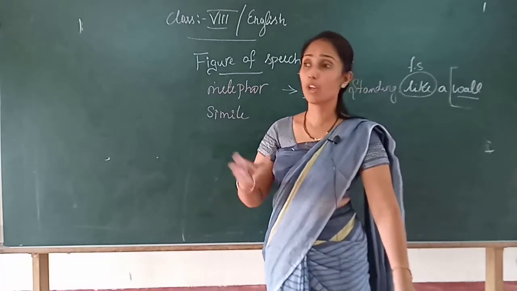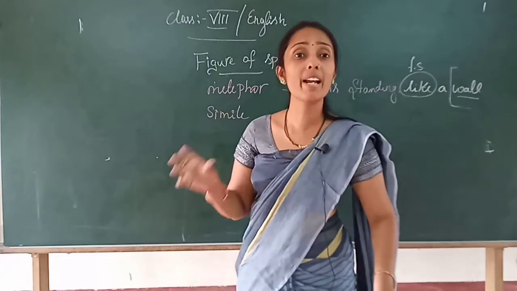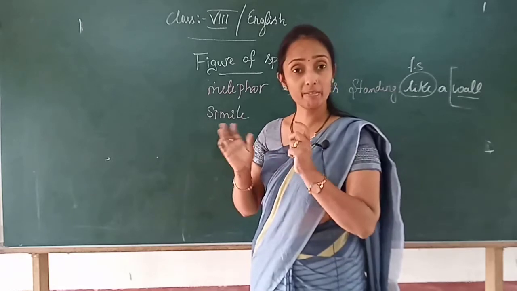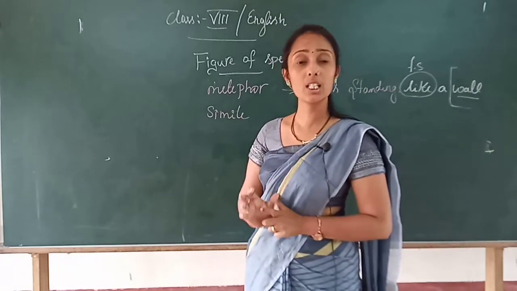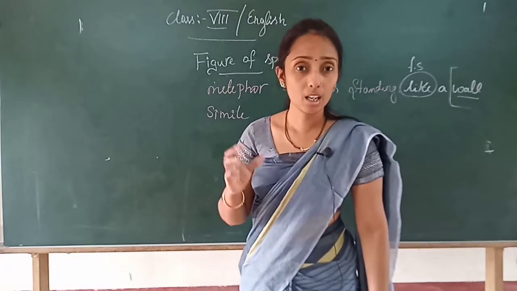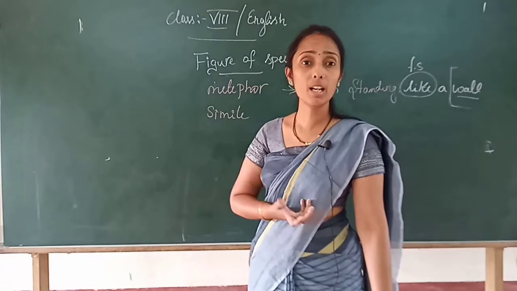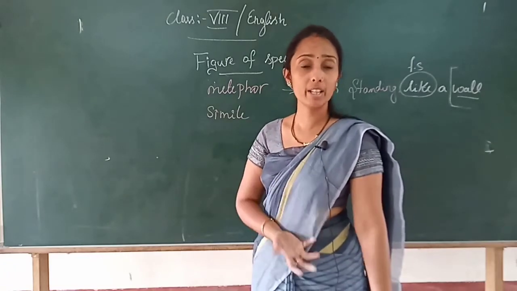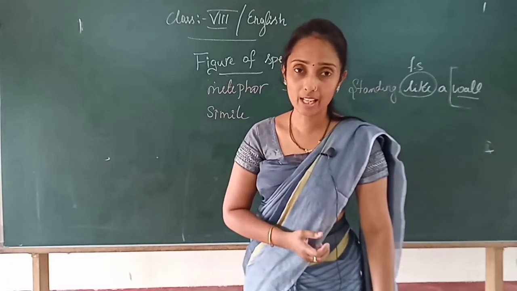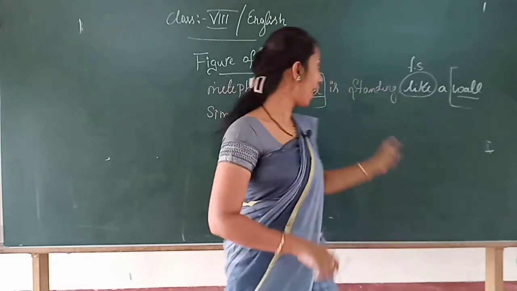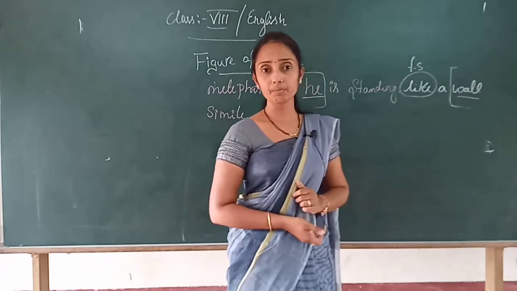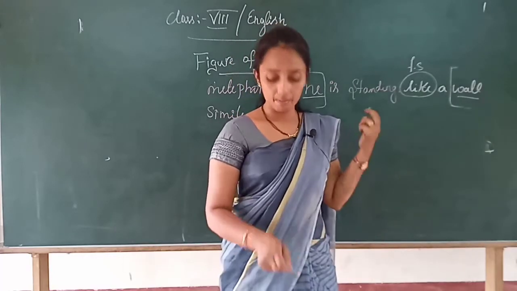Then that comparison. Why is the peacock identified, or why was it mentioned? Because the beauty or the dance of the peacock is well known. So when our dance is compared with the peacock, then we will understand what kind of comparison, what kind of exaggeration they have given, or the appreciation that we have got for our dance. Is it clear? So here I have used the word like, right? Such other comparisons are there that we can use in a figure of speech.